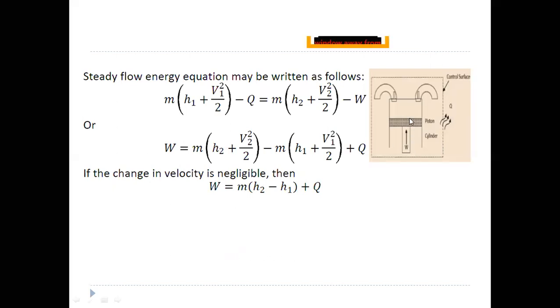So this is the reciprocating compressor. This is the cylinder and this is the piston arrangement, and we are going to push this piston. So work is done on the system. W is taken as negative in the SFE equation, and the heat is lost from the system, so Q is taken as negative. And since we are taking the same height from the datum line, potential energy terms are neglected. So we obtain the same equation here also. If we neglect the kinetic energy change, we get the same equation, m into (h2 minus h1) plus Q. If you consider adiabatic flow here also, there will be no heat transfer. Then here also we can write W is equal to m into (h2 minus h1).